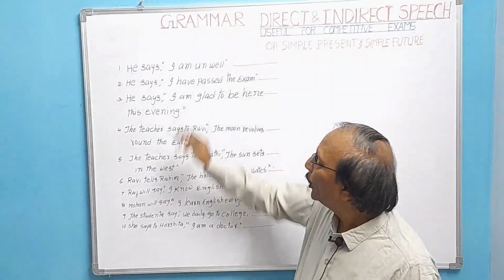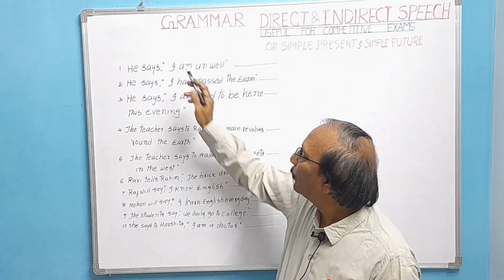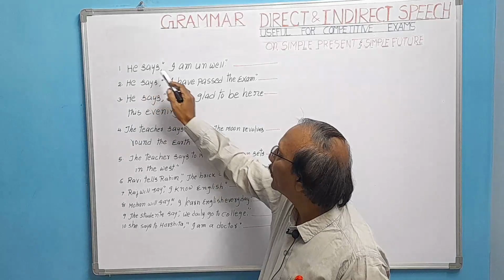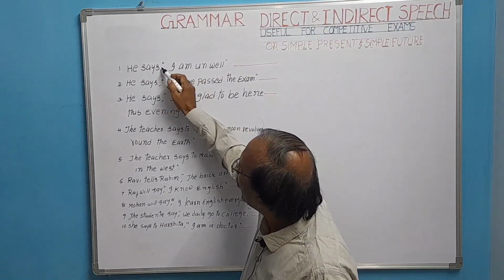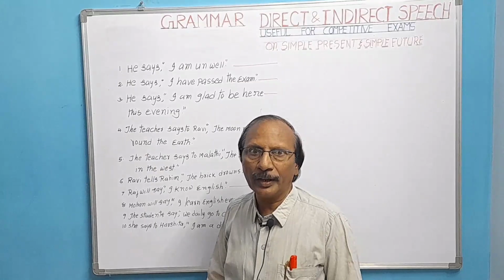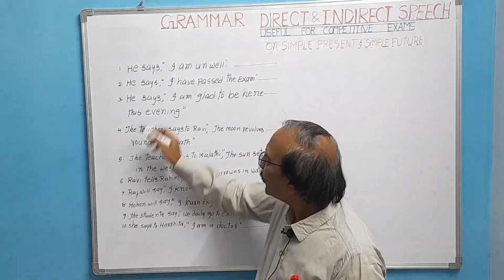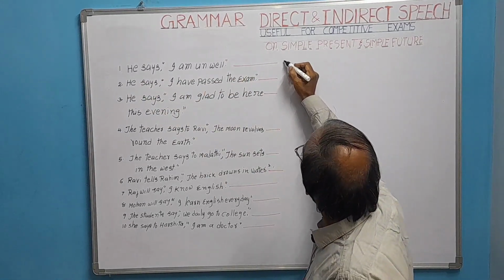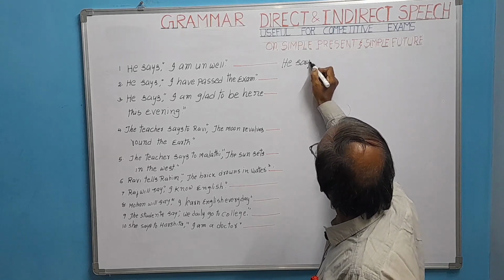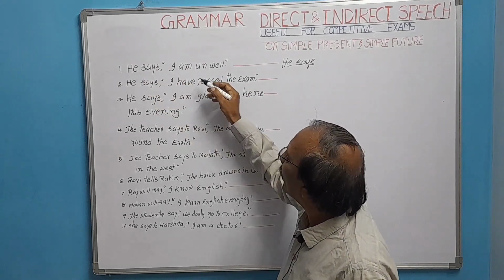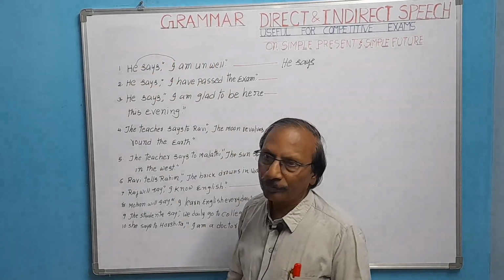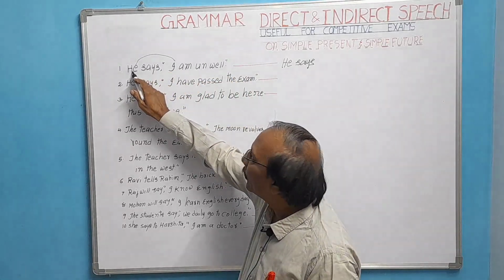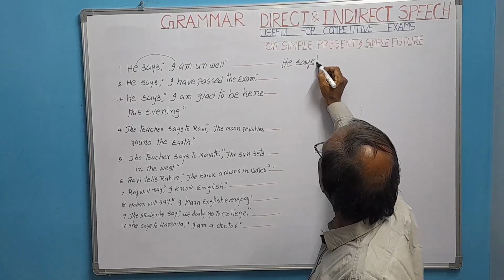So far as these present tense sentences are concerned, we don't change the tense. Only the pronouns in the inverted commas will be changed here. Look here, he says, "I am unwell." Here, when says is there, it is simple present. We don't change it when writing indirect speech. It will be written, he says. I refers to he. So, I is the subject, here he. For he, again we have to write he only.